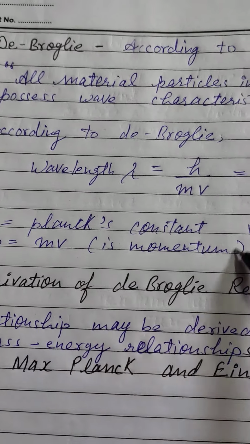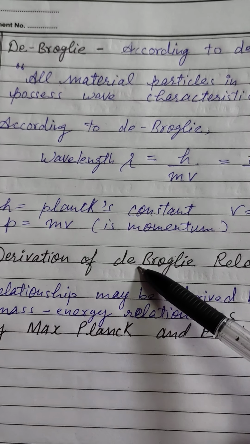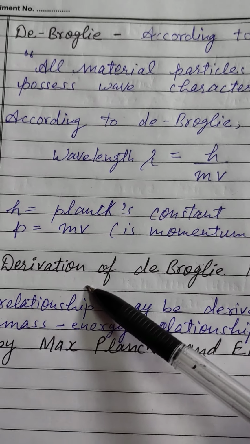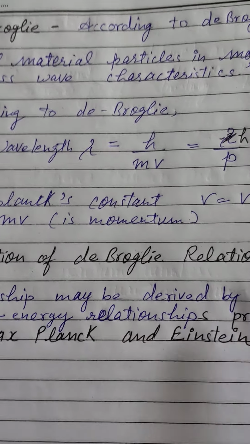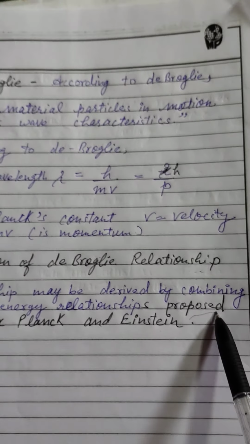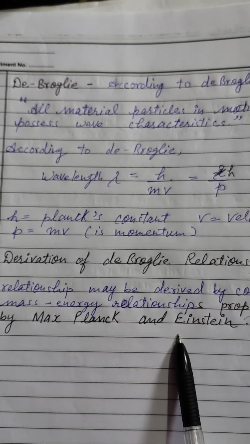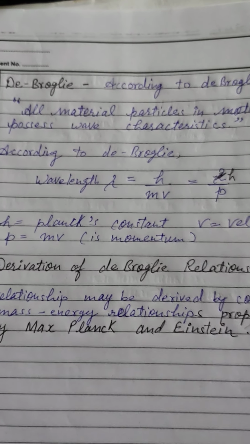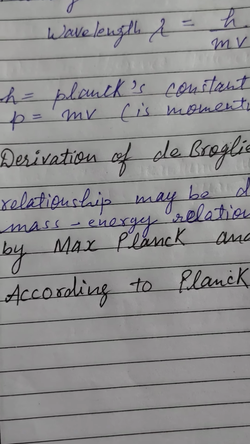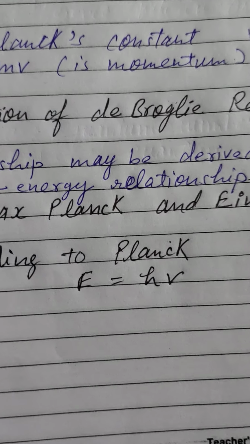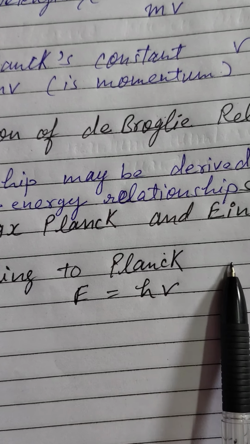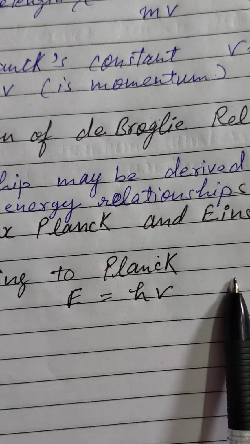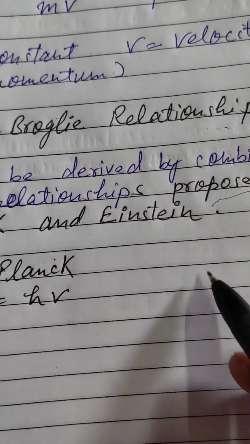There is one more derivation that comes in the exam also: the derivation of the de Broglie relationship. It may be derived by the combination of Planck's and Einstein's concepts. According to Planck, E equals h nu. E is the energy, nu is the frequency. So this is the first equation.